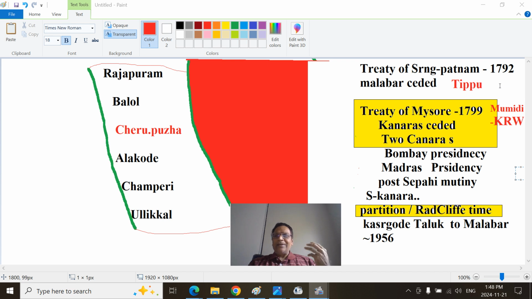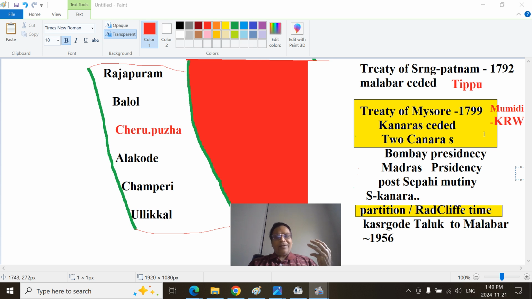Then the war happened again, the fourth war, and he got killed. And the Maharaja, the legitimate ruler, was restored. He is Mummidi Krishnaraja Wadayar, a young boy of 4 or 5 years. He ceded the Kannara region, Kannara district as well as the Kongunadu.